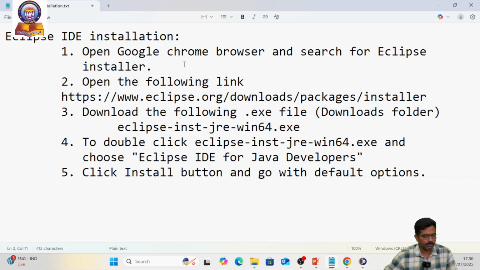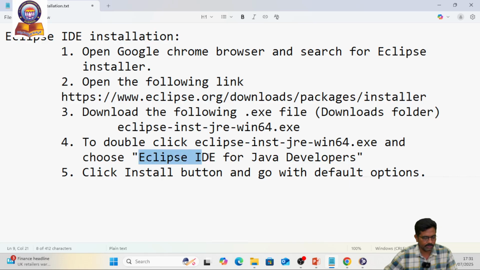Let us recap the steps we have done here. We open the Google Chrome browser and search for Eclipse installer, and we open the following link, eclipse.org, which is the official website to download the installer. We downloaded the .exe file, eclipse-inst-jre. After that, we move to the downloads folder where it is downloaded, and we double click the .exe file.